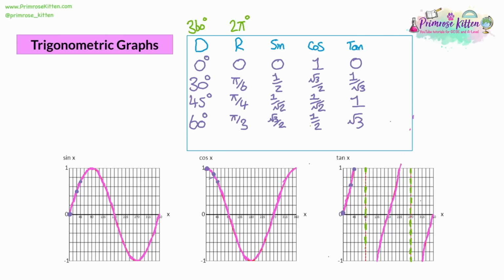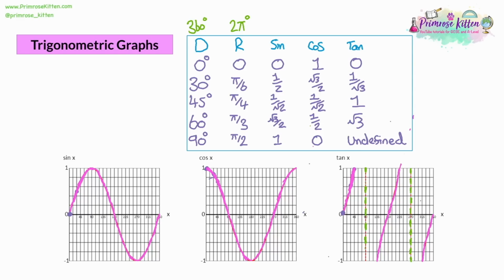The last important value is at 90 degrees. Call that pi divided by 2. So 180 degrees will be pi, and 360 is 2 pi. And on this one, sine is 1, cos is 0, and tan is where we have an asymptote. So 90 degrees for tan is an impossible value. It's something that we can't have. So we're not going to write down an answer for it. A good way to write down what tan 90 is to say that it's undefined.